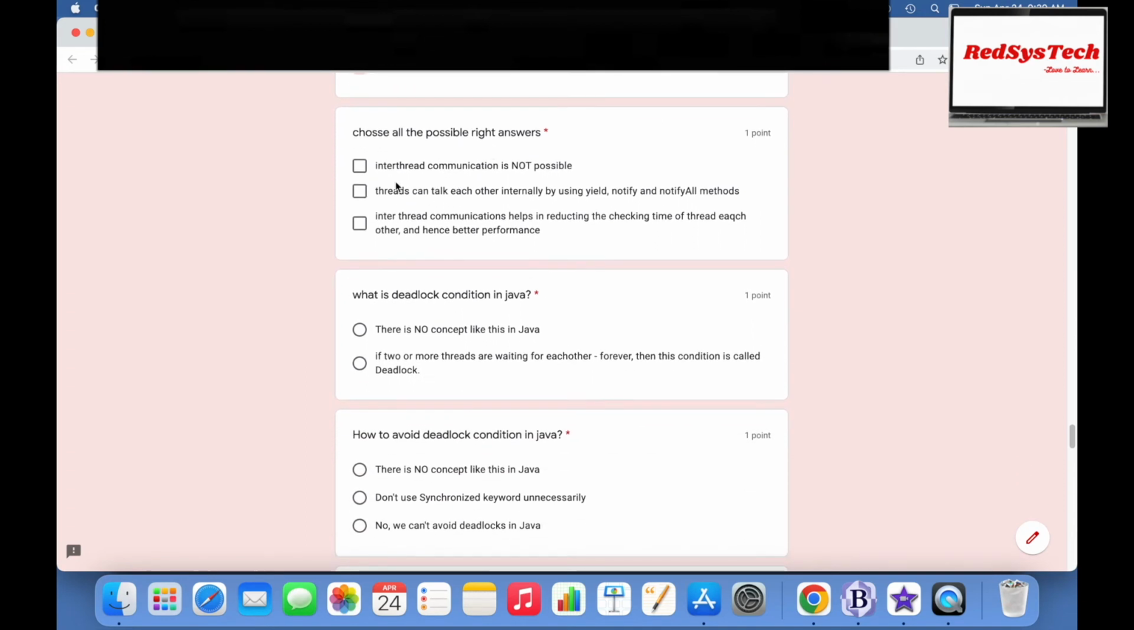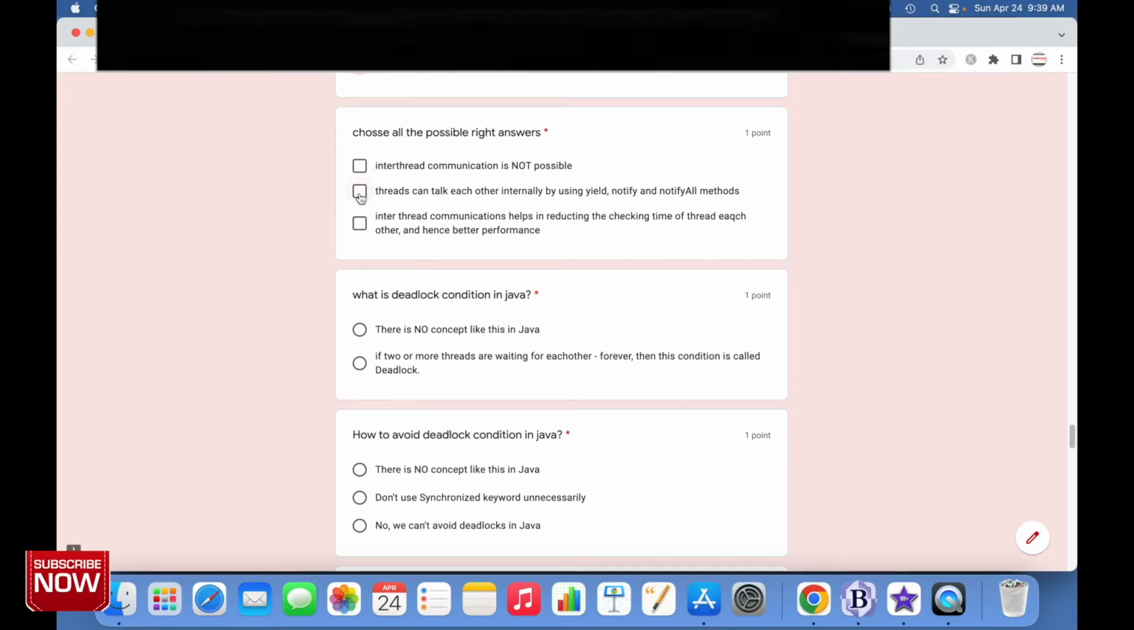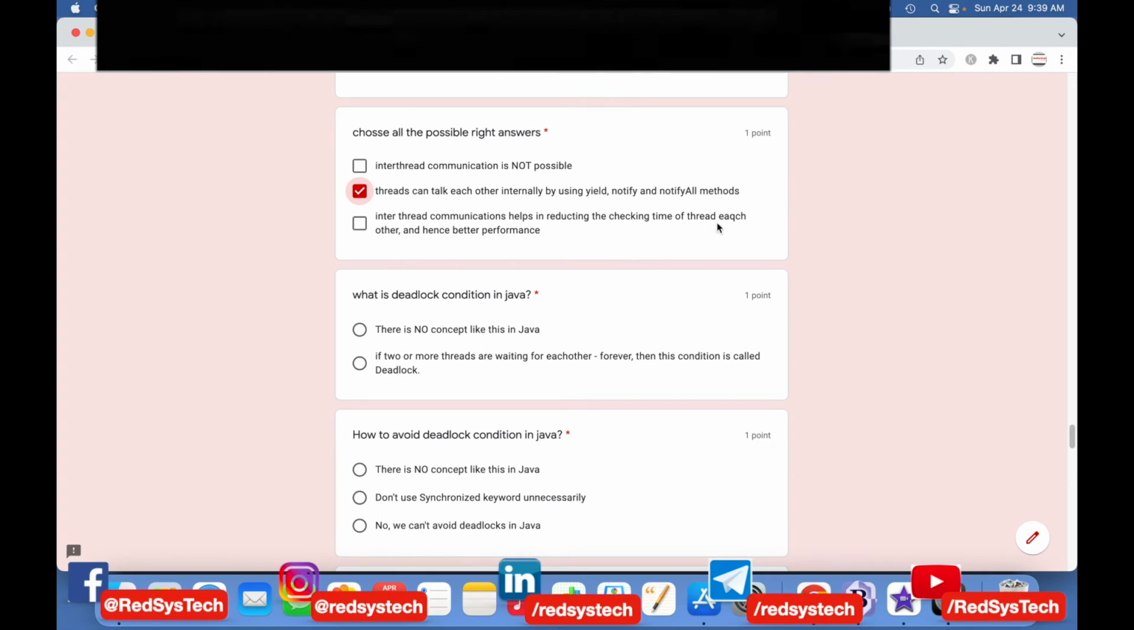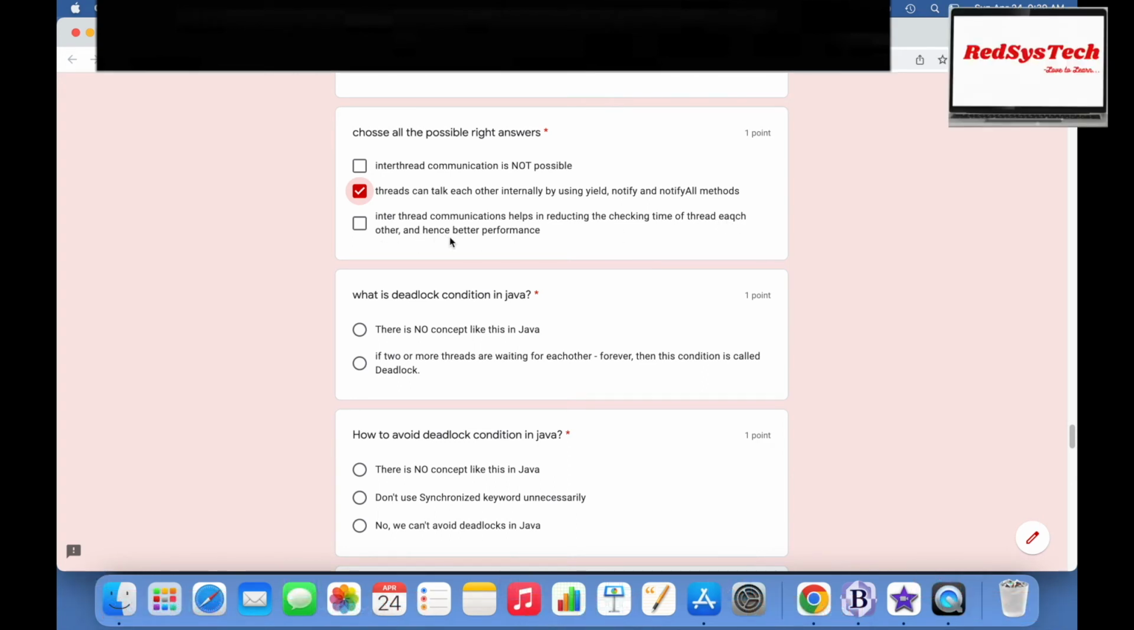Now choose all the possible right answers. Inter-thread communication is not possible. No, threads can intercommunicate in Java, right? So the first is not an option. Threads can talk to each other internally by using yield, notify, notifyAll methods. Yes, that is correct. Inter-thread communication helps in reducing the checking time of threads on each other and hence gives better performance. Yes, that is correct, right?